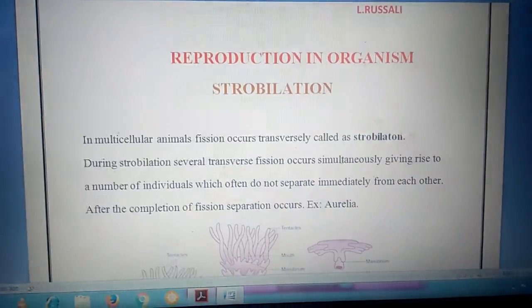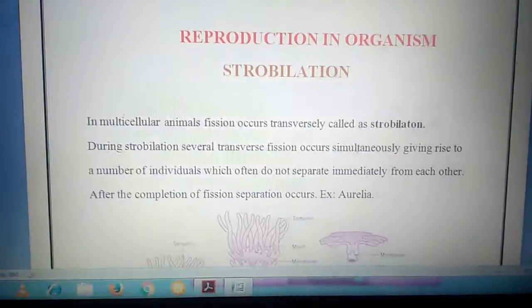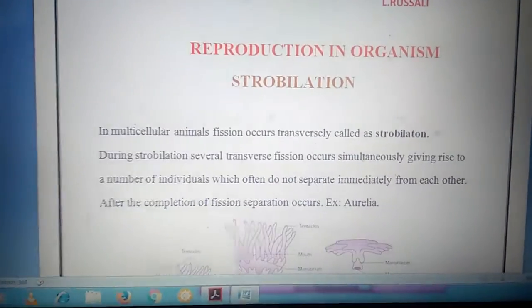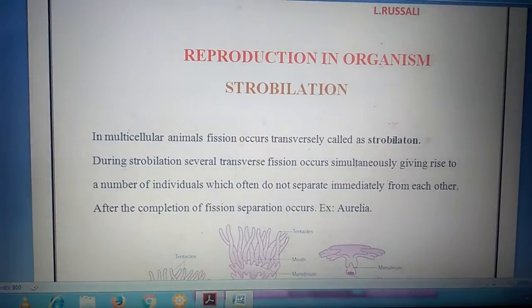Already we have seen about fission. Fission are of two types: binary fission and multiple fission. Now we are going to see the following: strobilation.